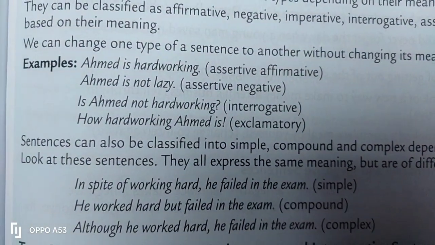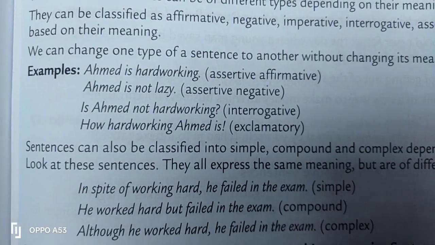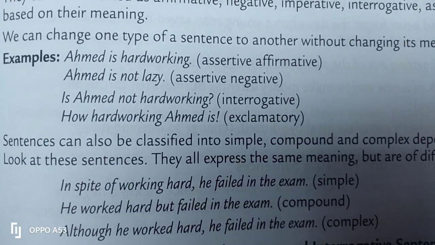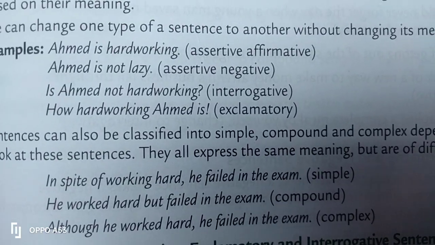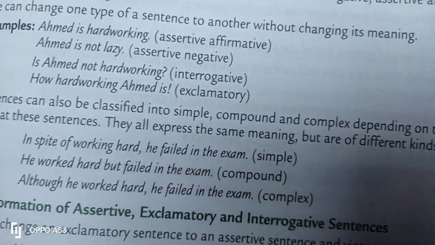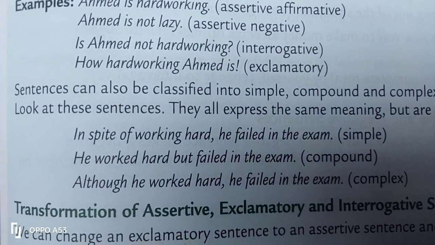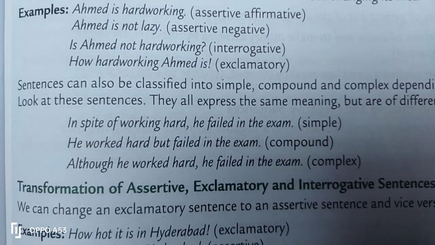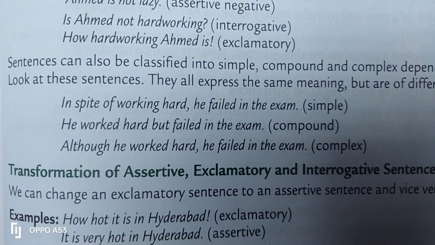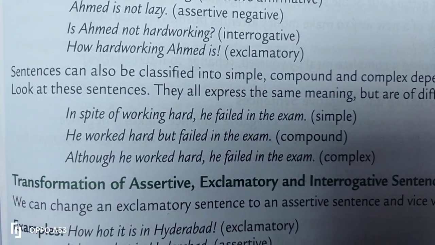Keeping in view the structure of the sentence, you need to keep the meaning, but you can change the structure. That is why it is called transformation. Change the form here is referring to the structure. Sentences can also be classified into simple, compound and complex depending on their structure. That is why I told you already, we are talking about the form. Structure is referring to the form. Structure can be the form of a simple sentence or a compound sentence or a complex sentence.